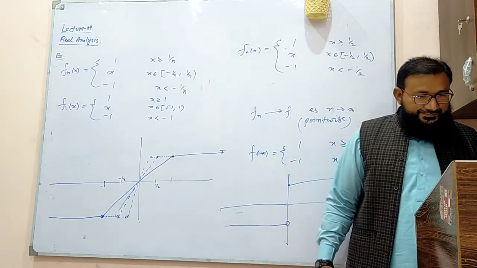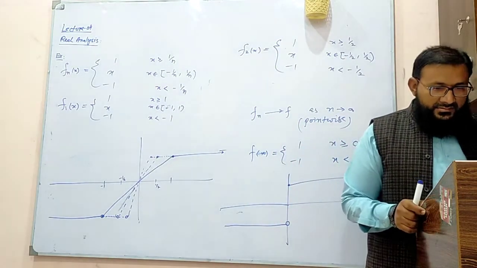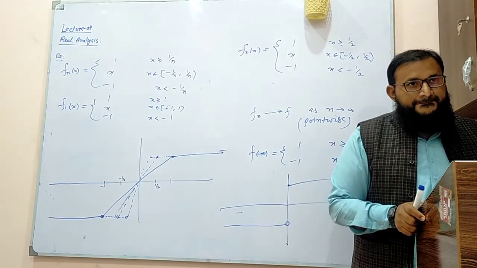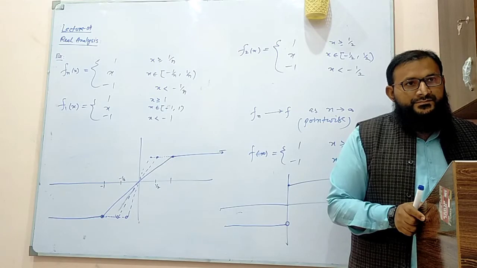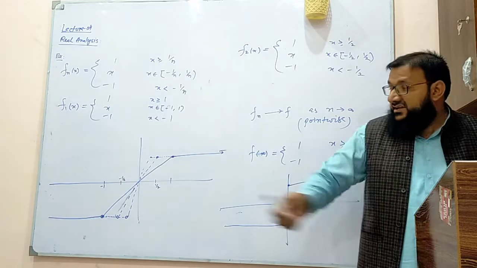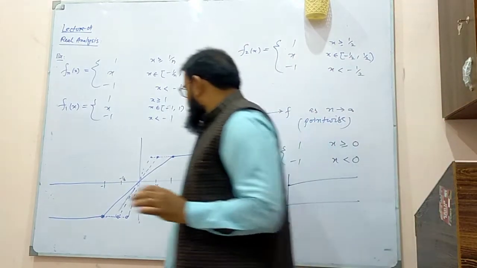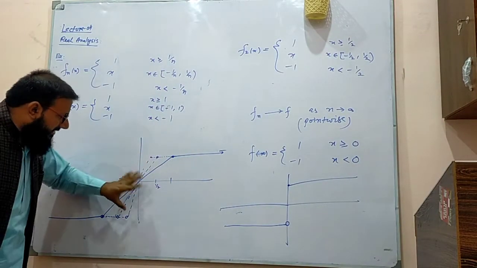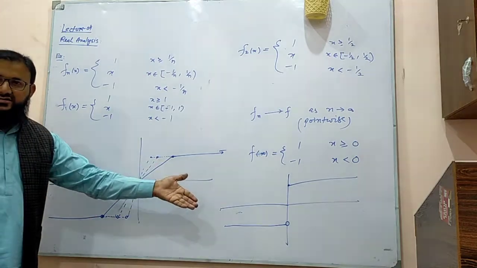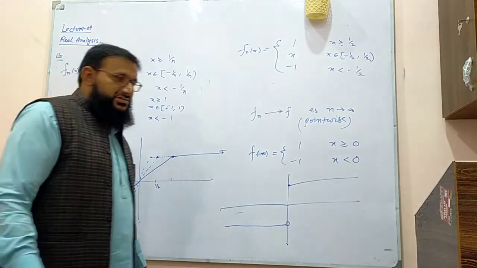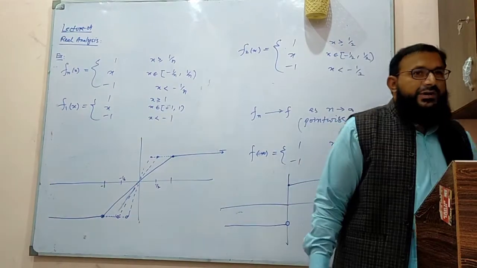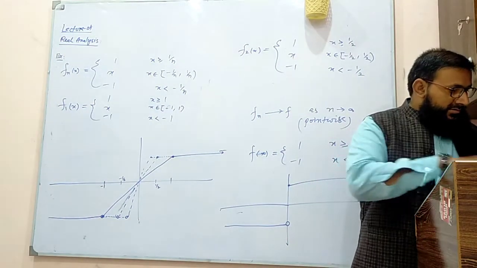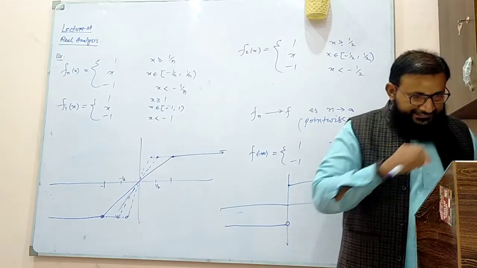Uniform convergence. If the graphs have a break, then it will be pointwise. Is fn continuous? Yes, fn is continuous. It's not necessary. But you see, fn is continuous, but f is not continuous. That's the pointwise convergence. But if fn is continuous implies f is continuous, that is uniform convergence.